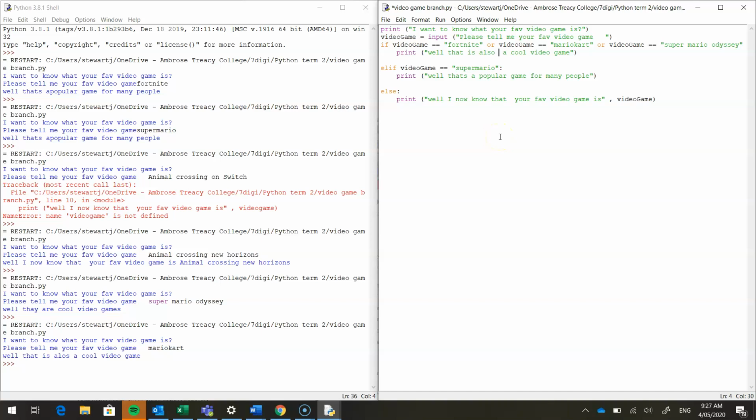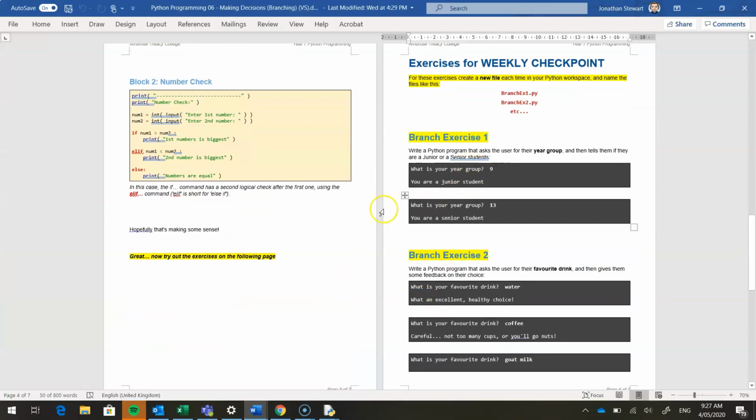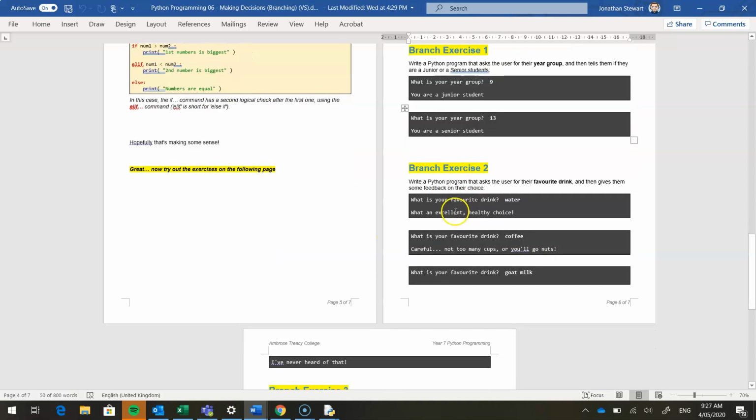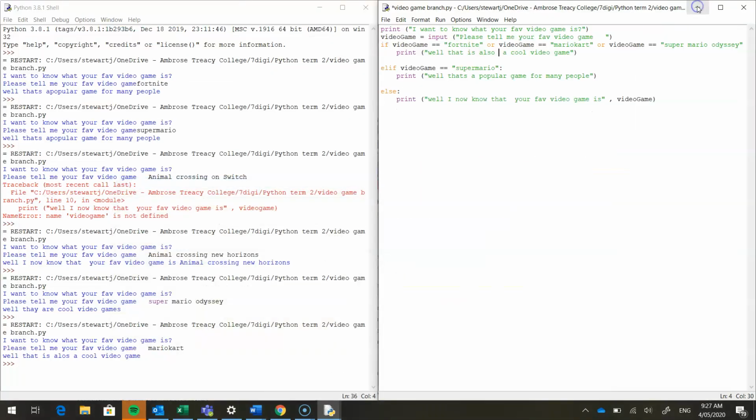So boys, if you copy this one and get it working and do a screen grab and put this into OneNote, then your work's done for the week. But if you want to carry on, do the other three, the security one, and there's two other examples in the Word document, the three down the bottom, wiki checkpoint, branch one, exercise 1, 2, and 3. Please do those as well.